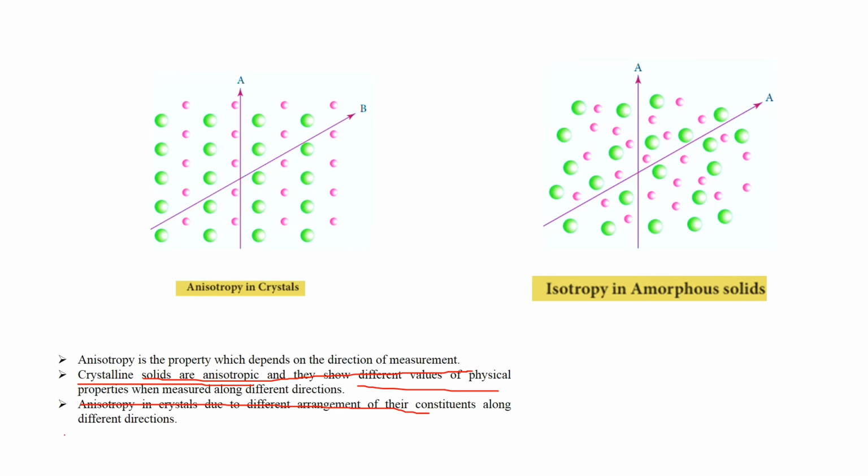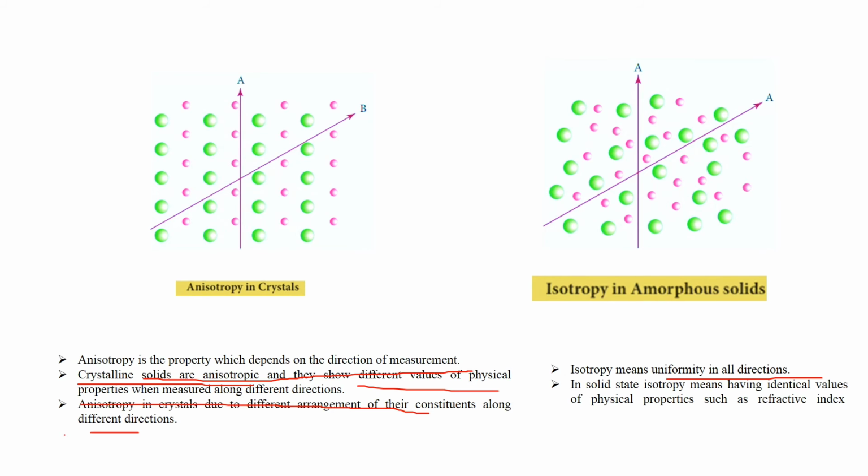Anisotropy in crystals is due to different arrangement of their constituents along different directions. And now isotropy means uniformity in all directions. In solid state, isotropy means having identical values of physical properties such as refractive index, electrical conductance, etc. in all directions.